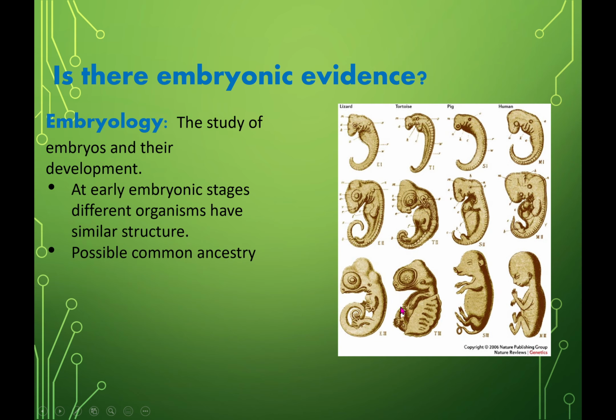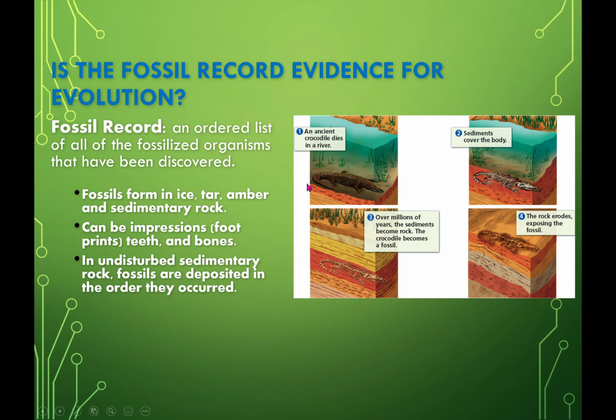Fossil records. We've seen fossil records showing evidence of evolution from different locations where they find them: in icebergs, tar, amber, sediment rock. They leave impressions like teeth and bone. We're going to do a project with our dinosaurs to draw those, right? But again, as time goes on, we're able to have that sediment to be able to extract those fossils.